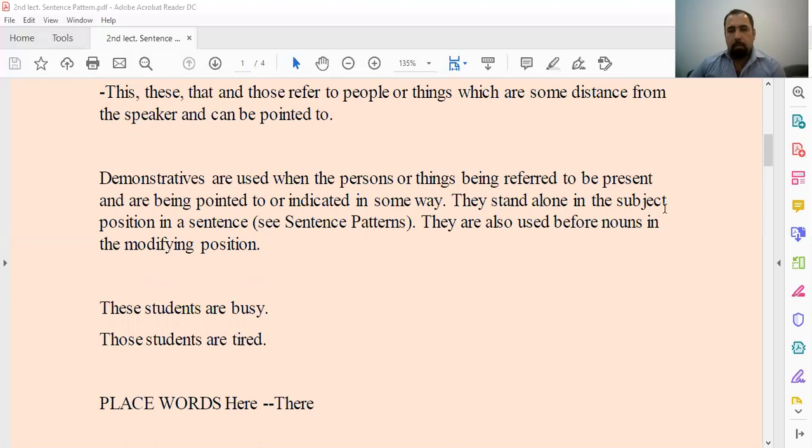They stand alone in the subject position in a sentence. See the sentence pattern. They are also used before nouns, in the modifying position. Here we have a subject, and these are called demonstratives, used to modify. Okay, the distance is very close, but these is for plural. These people are busy. Those people are tired. We point to those people who are far from us.